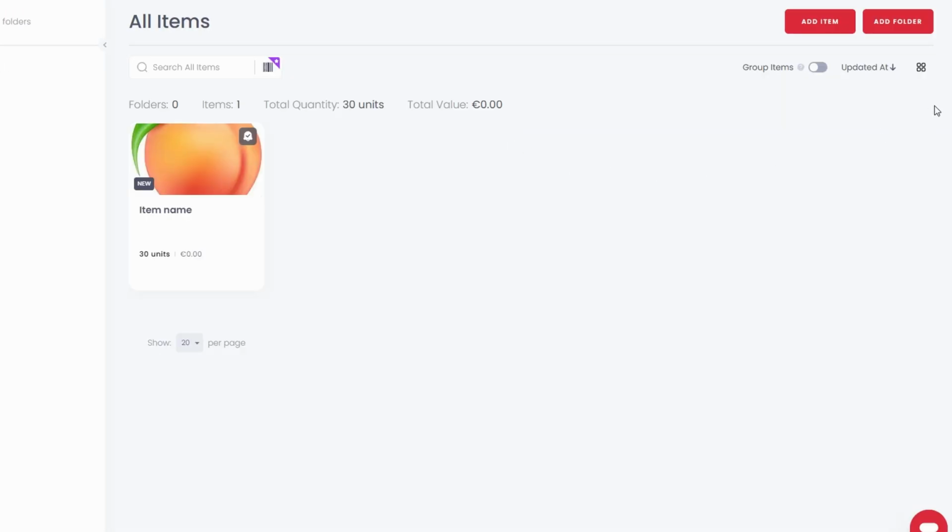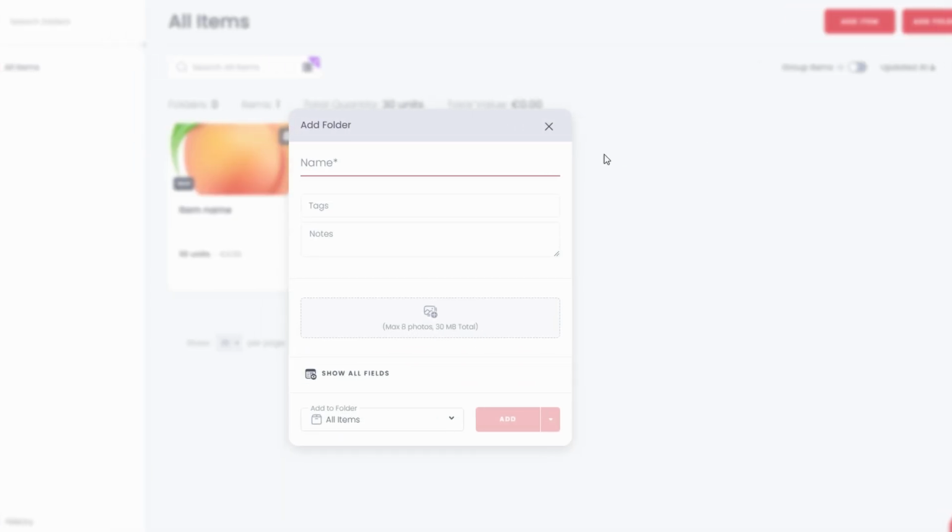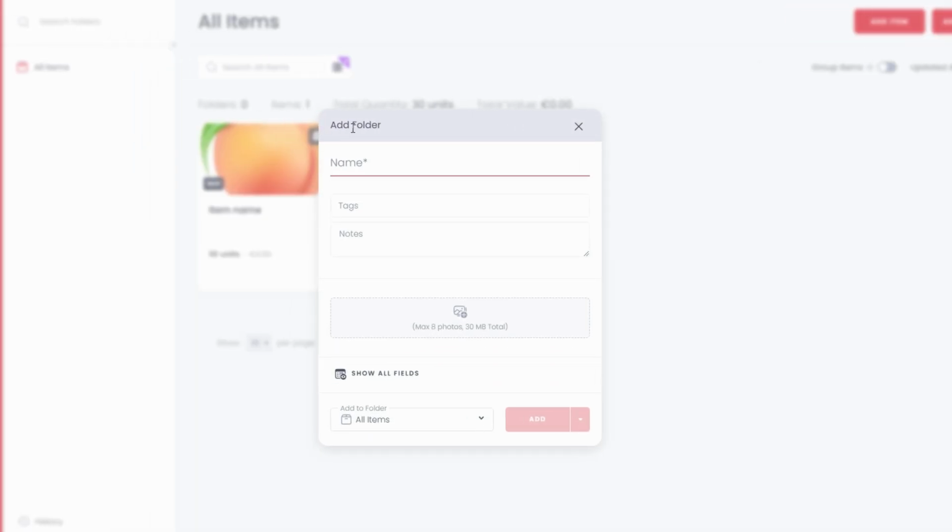Click Add Folder. This option is usually found on your dashboard or within an existing folder. Use a clear, descriptive name like Spring Collection or Office Furniture. Upload a picture for easy visual identification. For instance, a photo of the warehouse or a sample product. Include tags like urgent, seasonal, or fragile for easier searchability later.